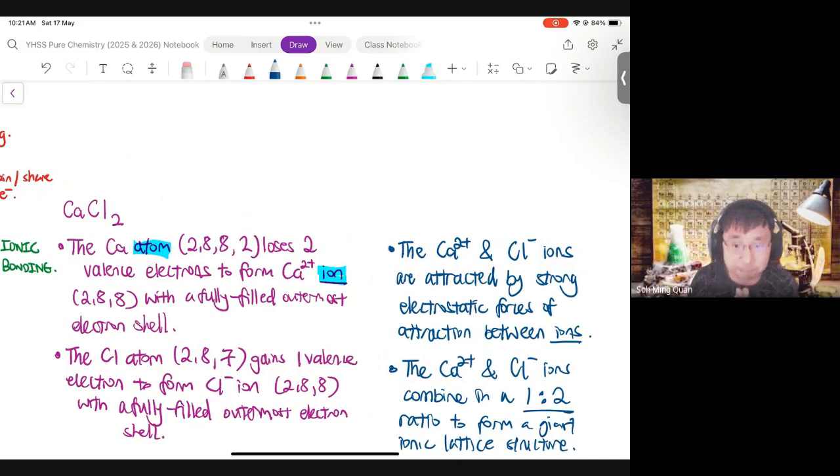So we have covered how to bond, which is ionic bonding. This is the model answer, if you like, for the first question of your essay. Having said that, the first question on the essay list, I think, was calcium oxide, not calcium chloride. But yes, this should be the structure of the answer.